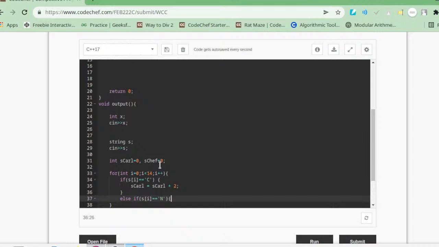However, he will get only 55x. Now if it is so, then we will update the answer by 55 into x. Else, if Carl is the loser, then he will get 40 into x.